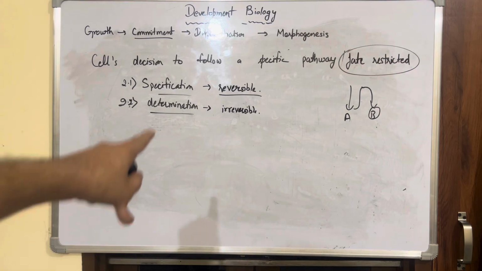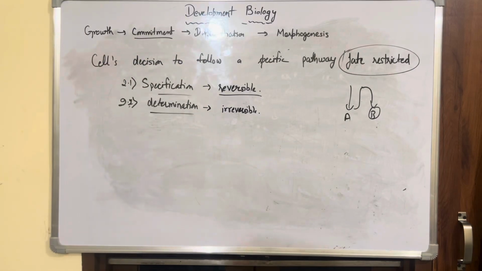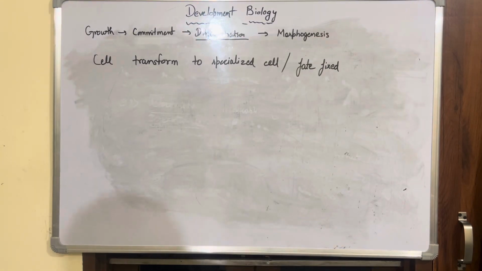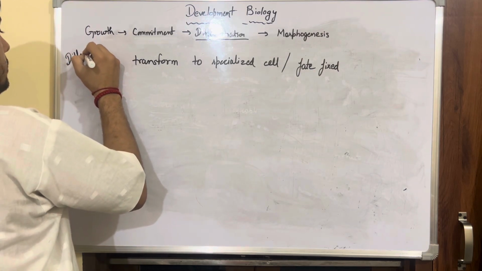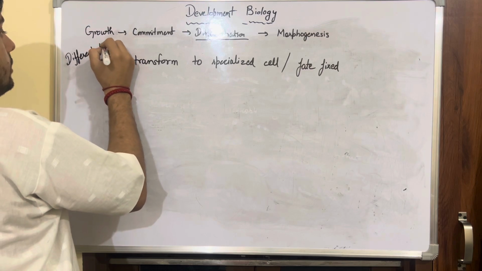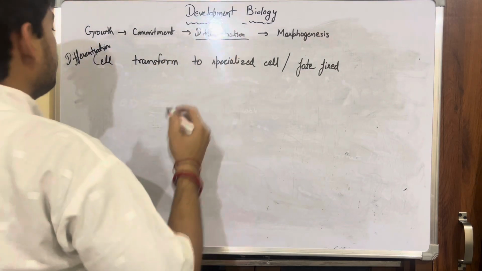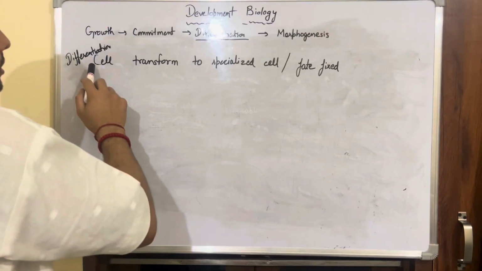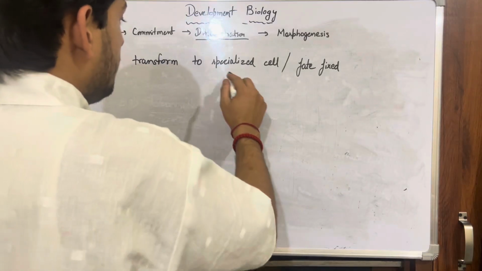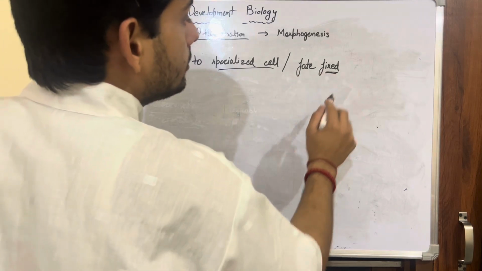That was it for the commitment. Let us move to our differentiation. This is differentiation, right? I'll write it here as well. Differentiation. I'm sorry for the light which is falling here. Okay, so in the step of differentiation, the cell transforms into a specialized cell and the fate becomes fixed.